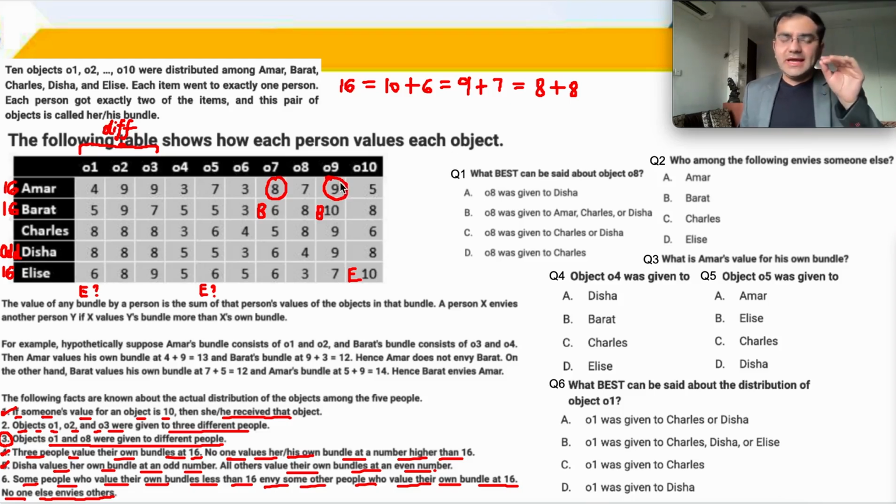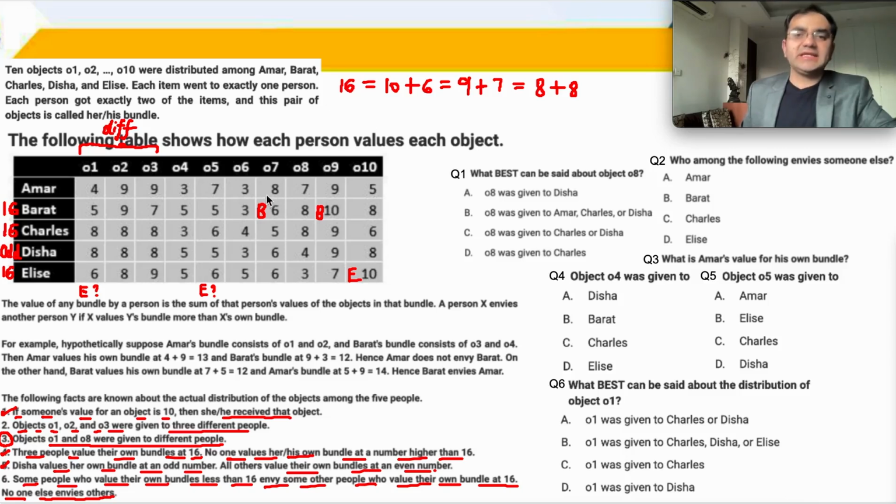Because only someone less than 16 can envy someone who is 16. 16 वाला cannot envy 16. Therefore, A is not 16, C is 16. C is 16 and A becomes less than 16.